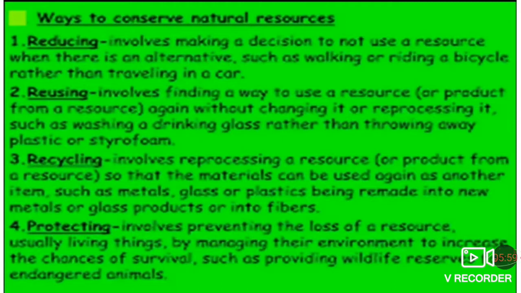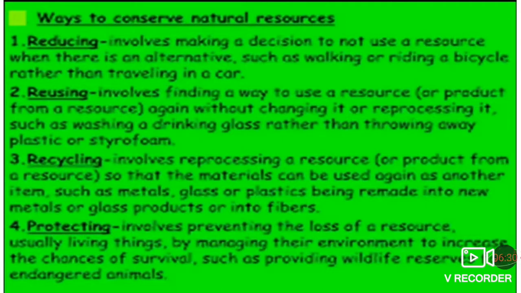Then, recycling involves processing a resource or a product from a resource so that the materials can be used again as another item. Recycling means that once a used item is again recycled and made into another product, such as metals, glass or plastic being remade into new metals or glass products, or into fibers.